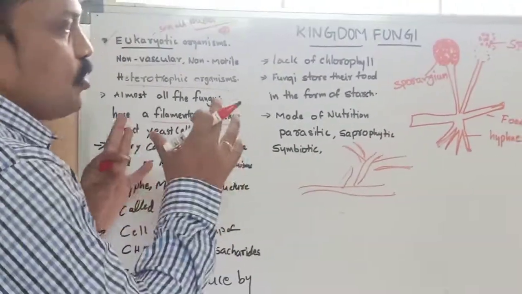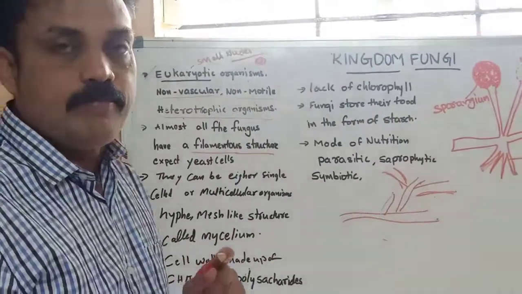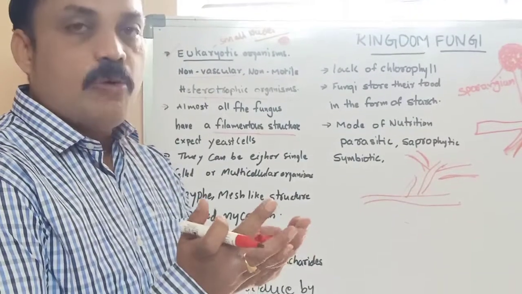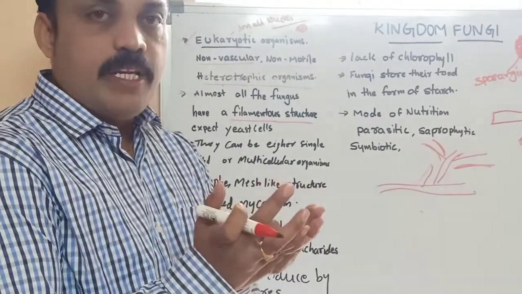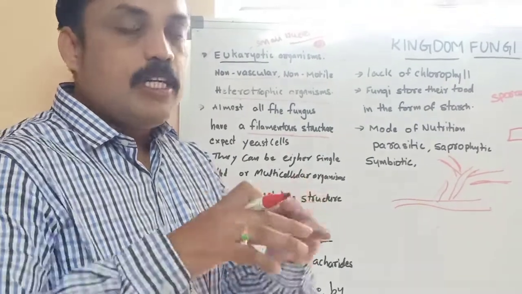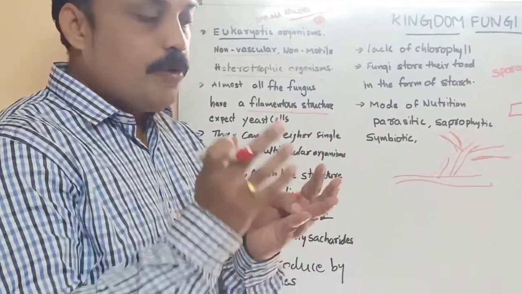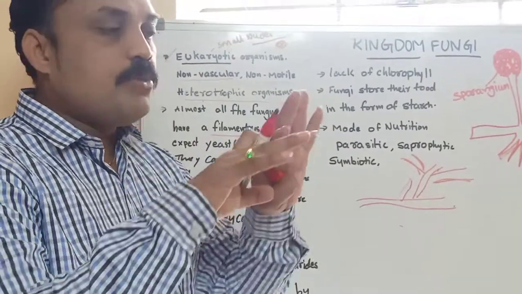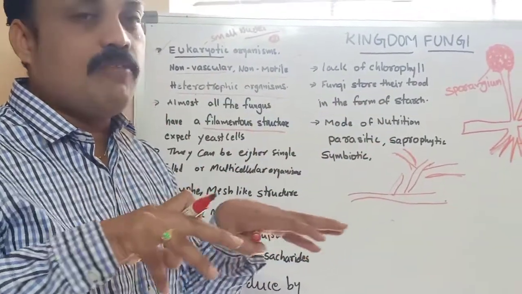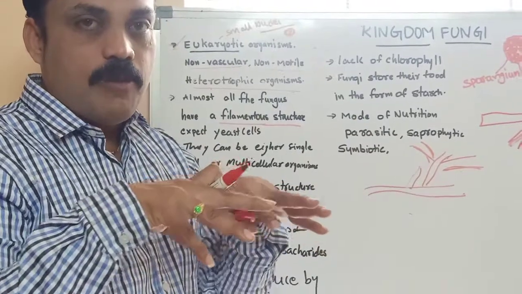If you want to observe fungi, take rotten or spoiled food material or vegetables. If you keep them somewhere for maybe one or two weeks, we will observe thread-like structures covering the food item we kept.